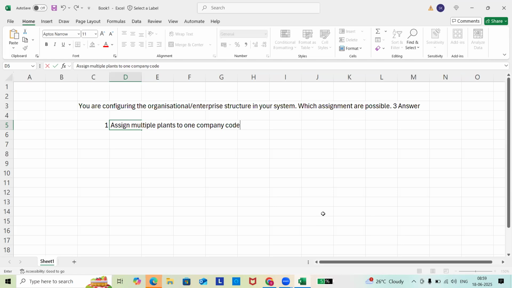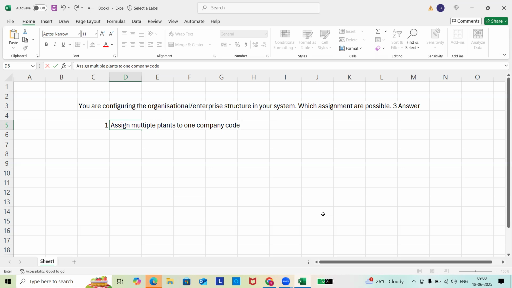Whatever I detected, six answers I have dictated, right? So can you just repeat the answers from the beginning? The first is assign multiple plants to one company code. Second is assign a plant to multiple sales organizations or distribution channels.